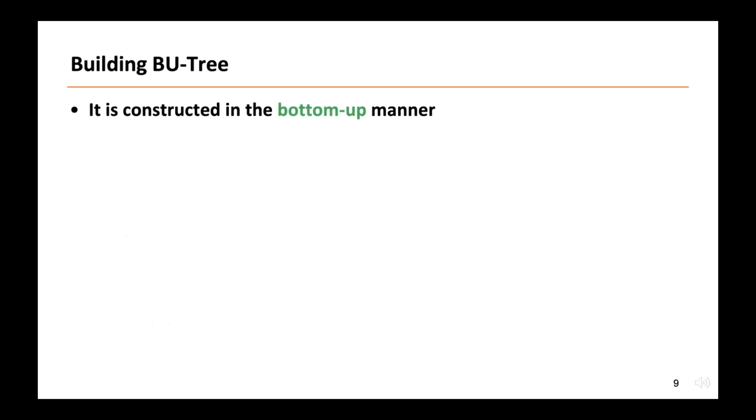The build tree is built in a bottom-up manner. The core algorithm of each construction is gradient merging. This algorithm will first take all the keys as input and split them into a suitable number of pieces, with each piece referred to as a build leaf node. That is, this leaf node will cover all keys in the corresponding piece.